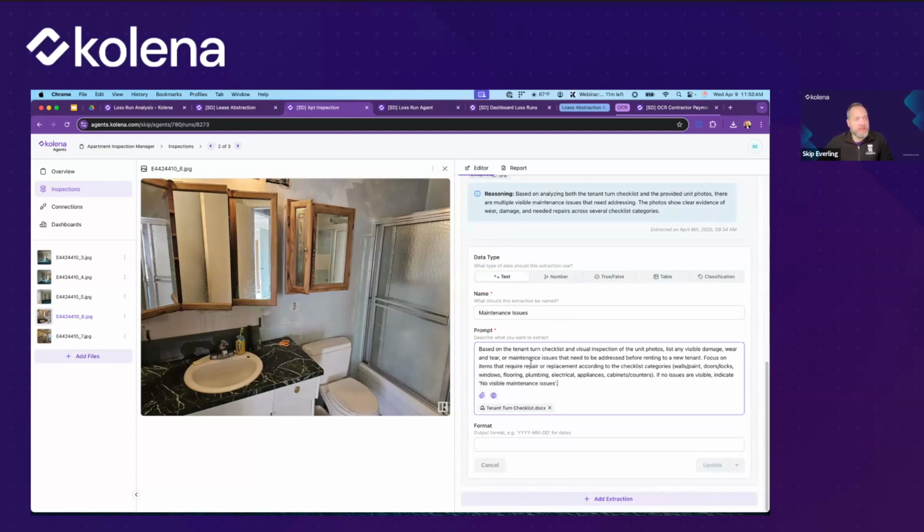Another one that I probably don't have time to show right now, but we even have the ability to search the web for additional information. So this might come up in something like if you are needing to find external information that you don't have as part of your document set about a property, like you want to know if the property's been in any kind of public reports that you otherwise don't have. You can get that information. You can have the AI actually search the web for more information.